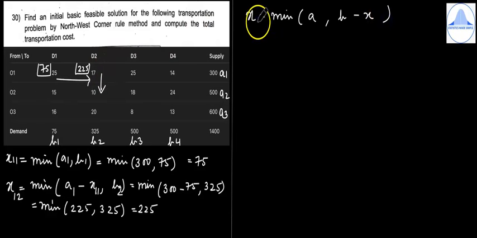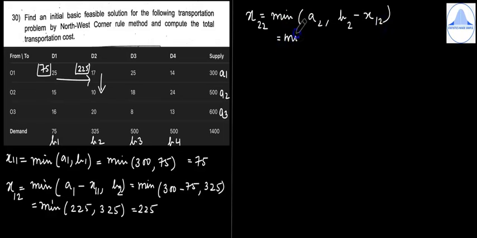So you have come to this cell. So whenever availability is satisfied, the formula which we use is X is minimum of A comma B minus X. So this particular cell is 2, 2. So X22 is equal to minimum of A2, B2 and the previous allocation X12.